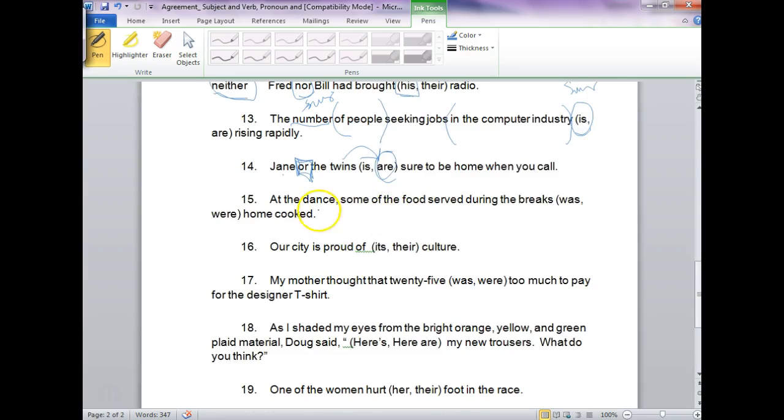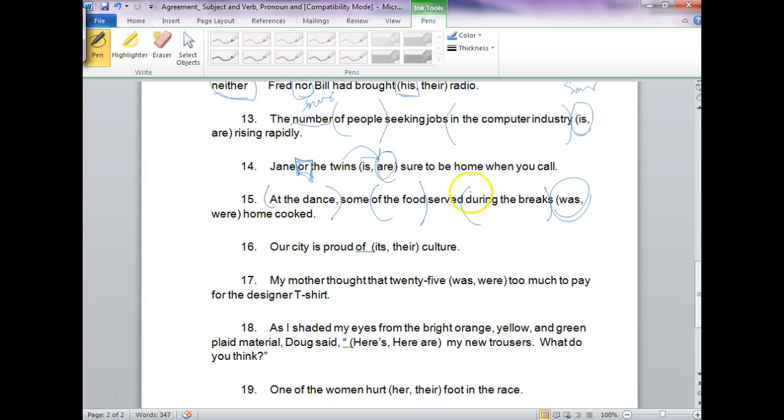At the dance, prepositional phrase, some of the food served during the breaks. So some served was. Some is one of those words that can be either, and it just depends on how it's used.